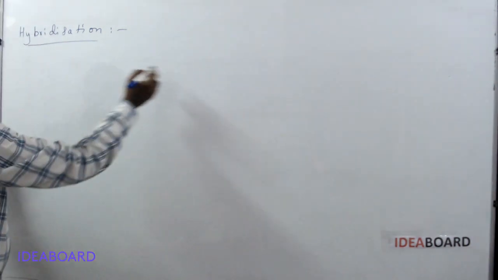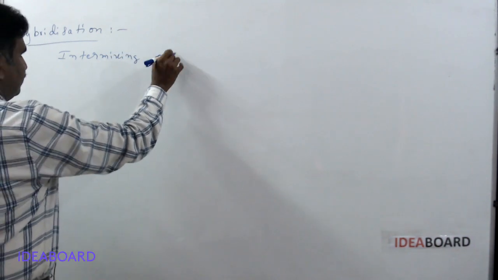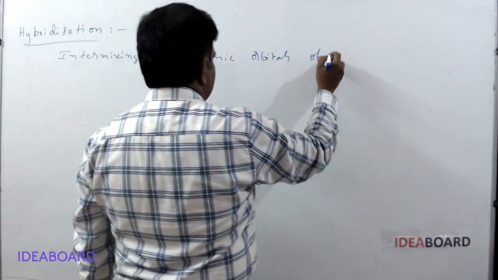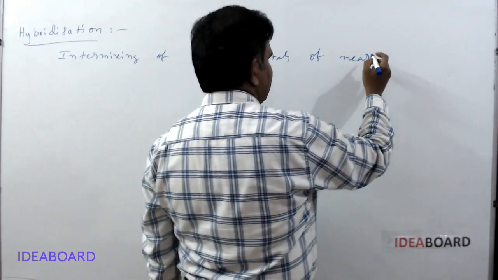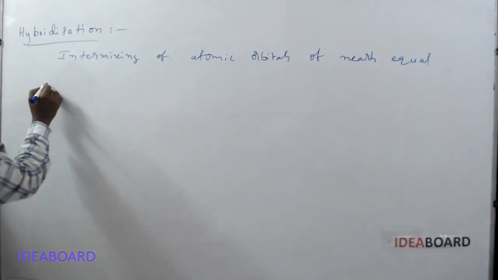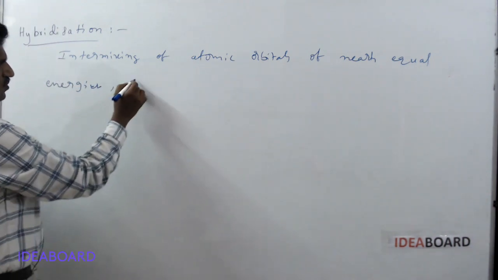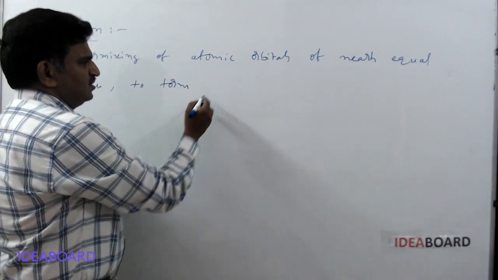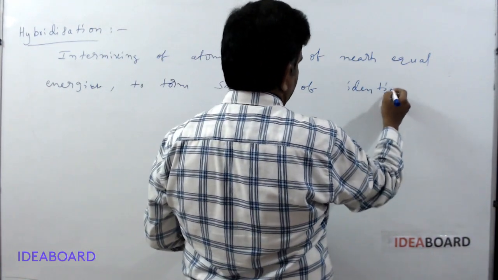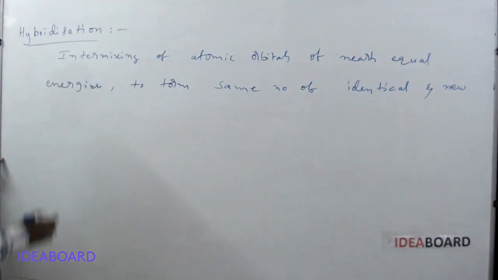Here I am giving the definition: intermixing of atomic orbitals of nearly equal energies to form the same number of identical and new orbitals.